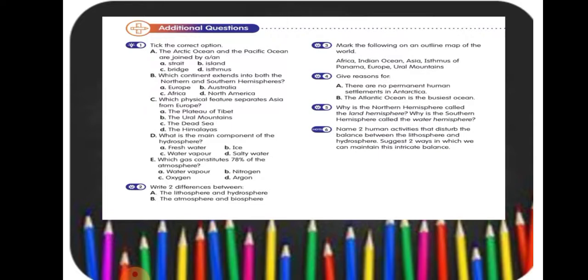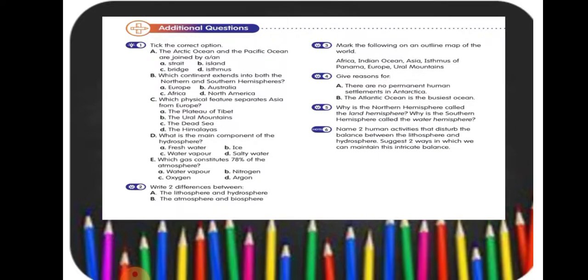So children, the Atlantic Ocean and the Pacific Ocean are joined by A or N. What is the correct answer? Strait. Then B, the correct answer is Africa. C, the Ural Mountains. D, salty water. And E, nitrogen. Now move to question number 2.